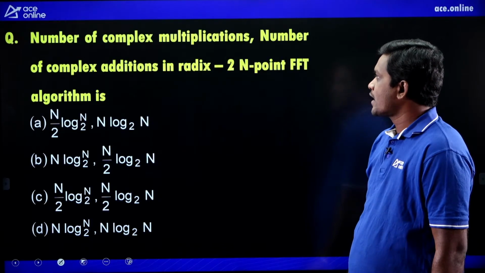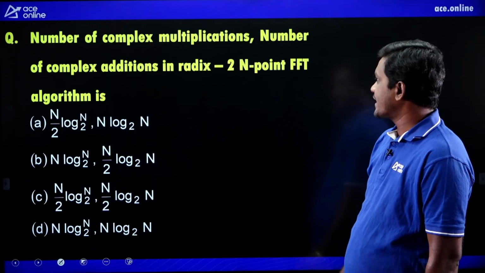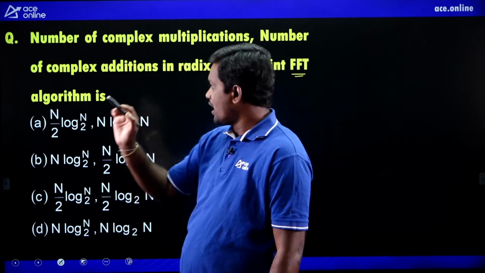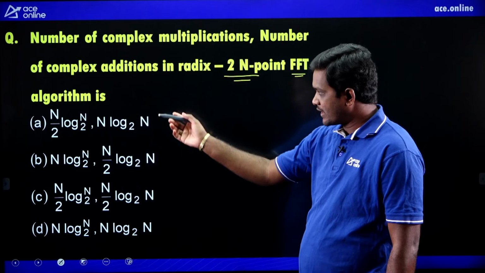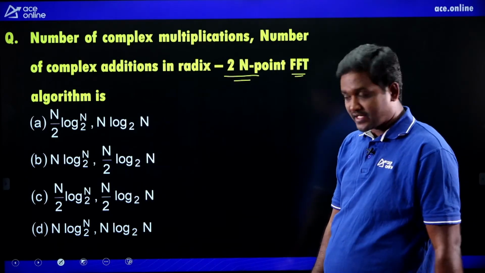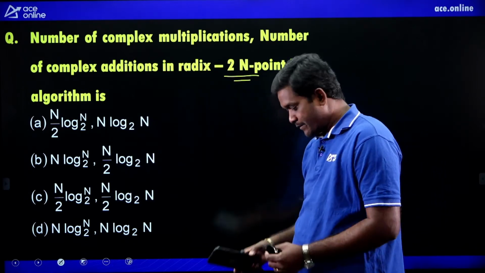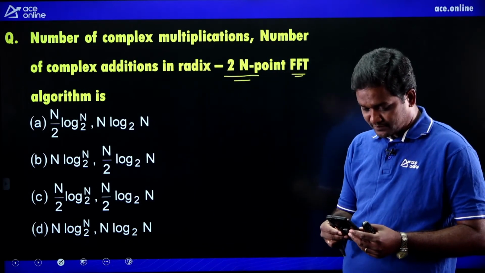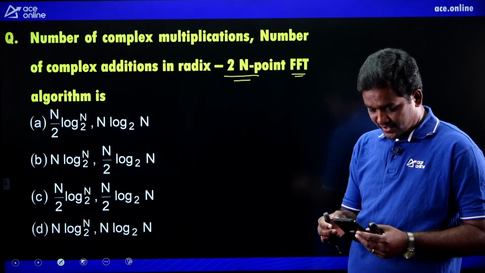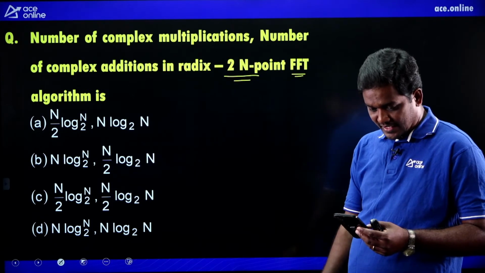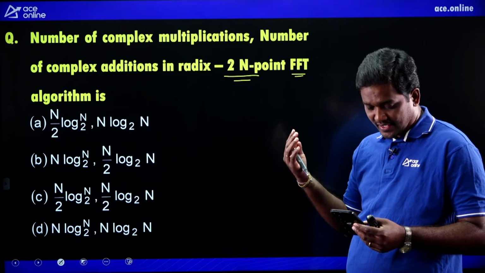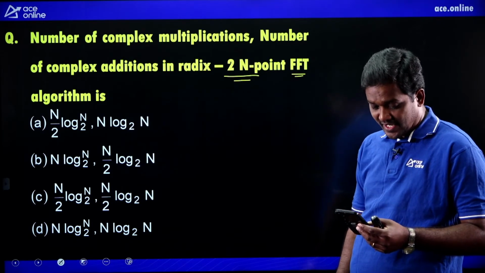See here. Number of complex multiplications and number of complex additions in radix 2 N-point FFT algorithm is. Tell me what is the right option in this? Complex multiplications and complex additions. I am waiting for your answer. Post your answer here. What is the right option? Yes, it is a standard one.